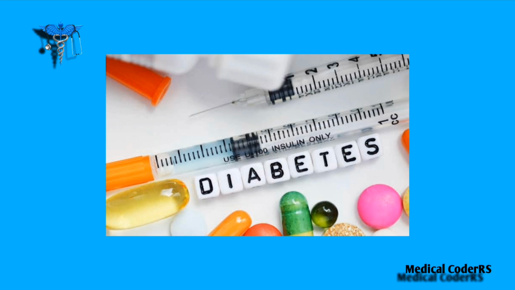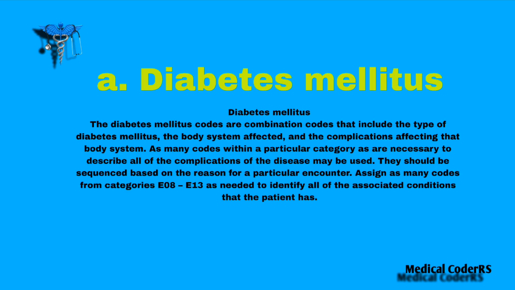Coming to diabetes, what is diabetes? Diabetes means the blood glucose level is high. This happens because the pancreas produces less insulin or none at all. The pancreas contains beta cells, and the beta cells release the insulin hormone.